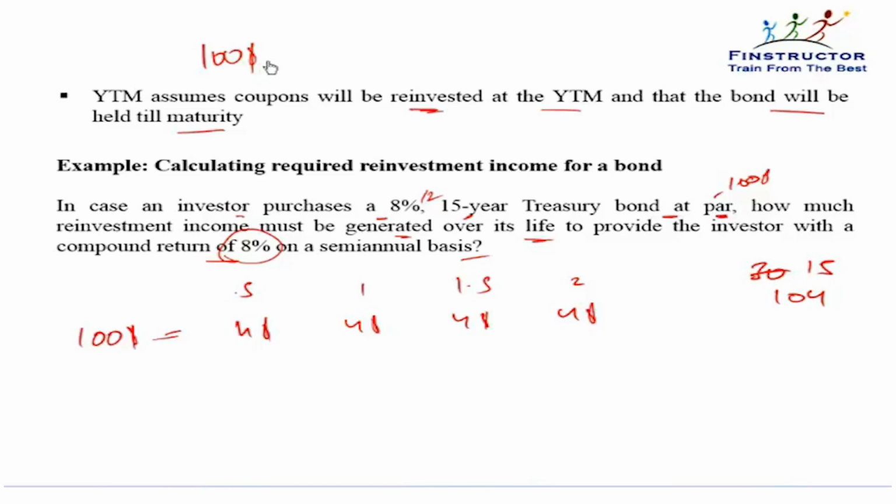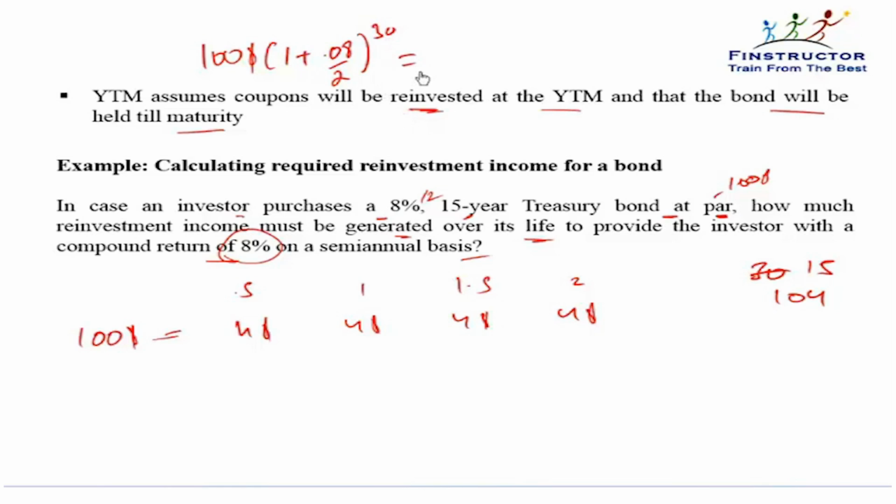If on $100 he has to earn an 8% semi-annually compounded return, means 4% every 6 months for the next 30 periods. So you should receive 100 into (1 plus 0.04) to the power 30 at the end of 15 years.